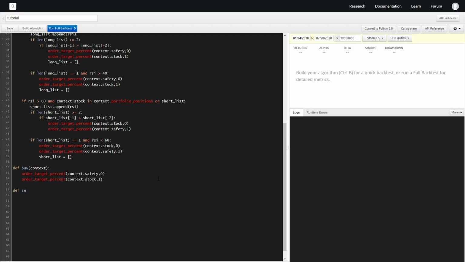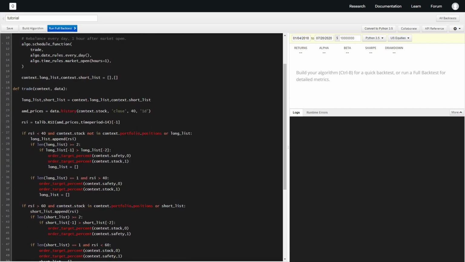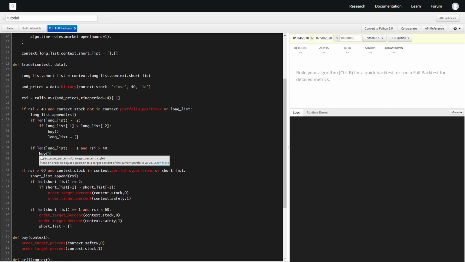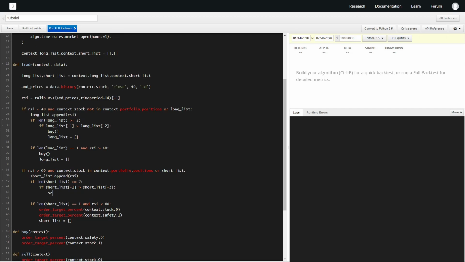And then we're going to do sell and put context there, and I'm just going to copy and paste context.stock, just switch them up, and that should be good enough. And we'll just run with buy right here, and selling.